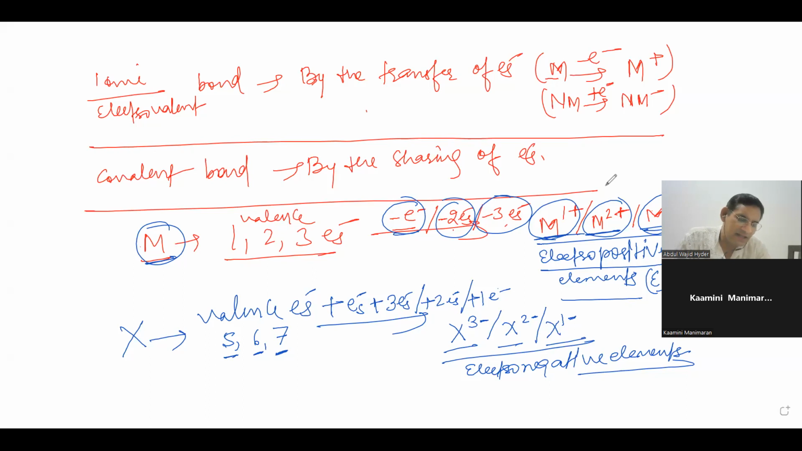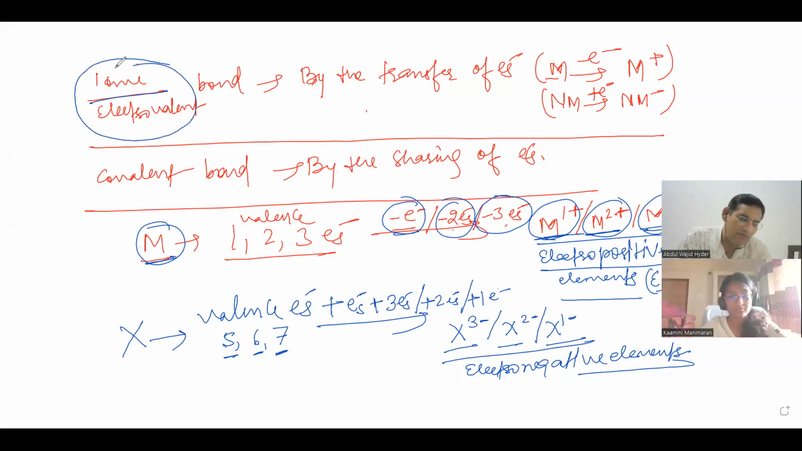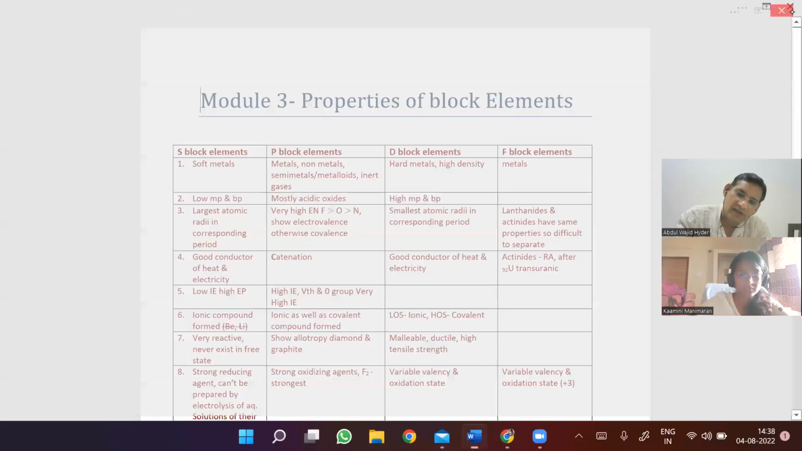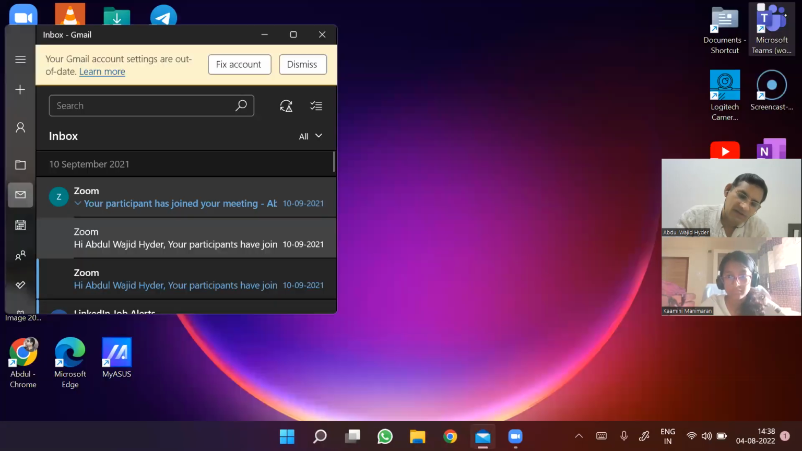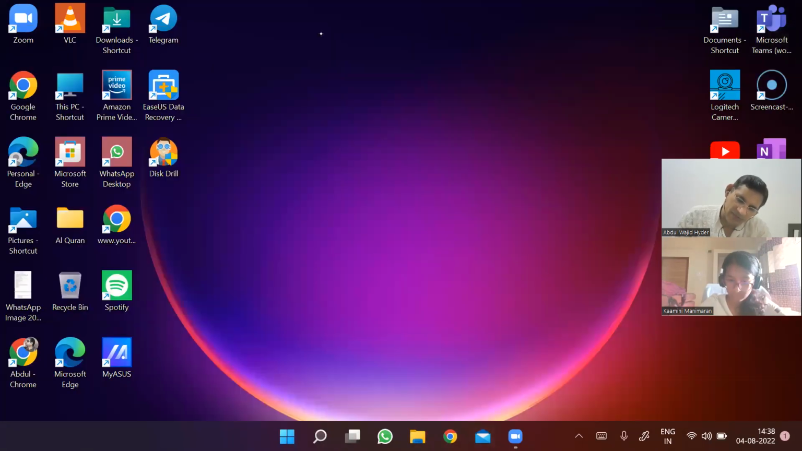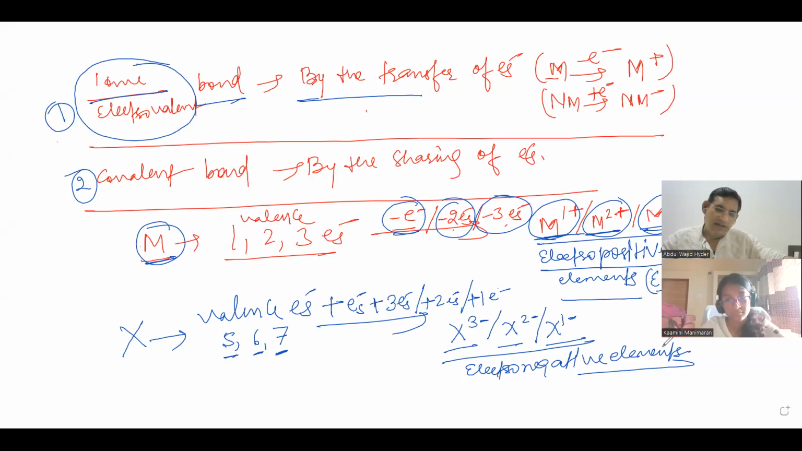Yes, sir. Once again, as we are talking about chemical bonding, usually chemical bonding can be of two types. One is electrovalent or ionic bond, and second is covalent bond. How will an electrovalent or ionic bond be formed? An ionic or electrovalent bond will be formed by the transfer of electrons.